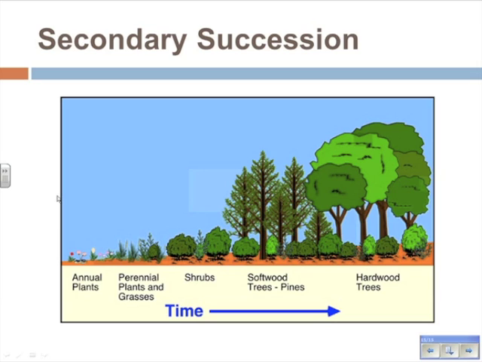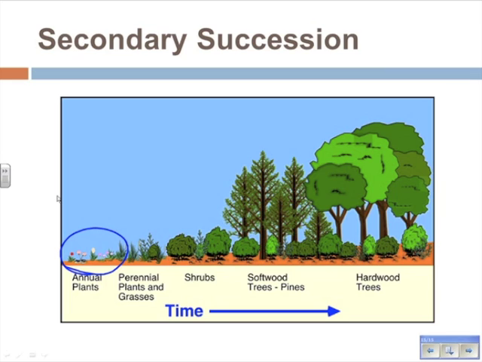So here's a diagram of secondary succession. Okay, now it looks very, very similar to the first diagram of succession. Here we start off with small plants, okay, flowers, grasses. Now, these are not necessarily pioneer organisms because they're not the first organisms to be there. Being secondary succession, there were organisms there before, but they're the first organisms into this particular area.